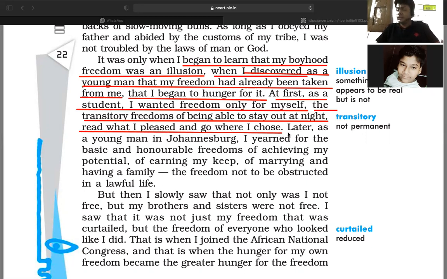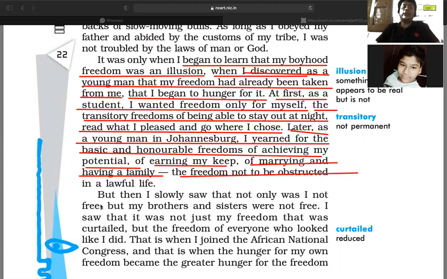So that is called freedom. Later, as a young man in Johannesburg, I learned of the basic and honorable freedoms of achieving my potential or abilities, of earning my keep, marrying and having a family, the freedom not to be obstructed in a lawful life. Those things were prohibited, those things were not given to an adult man.